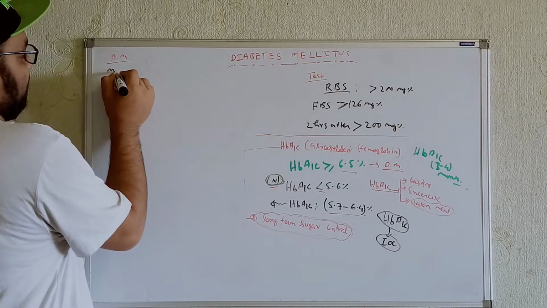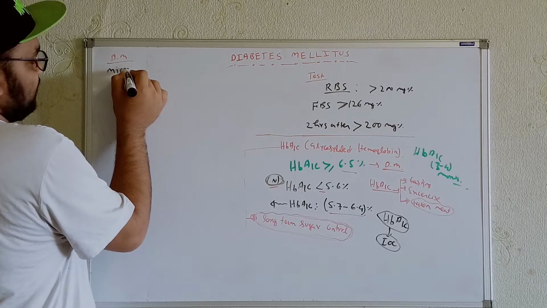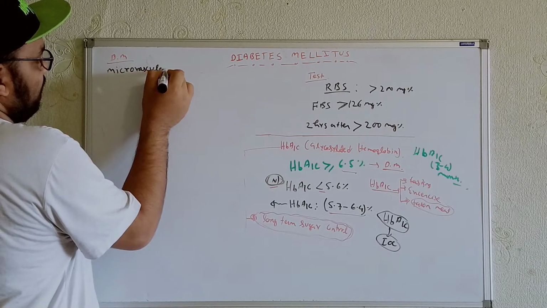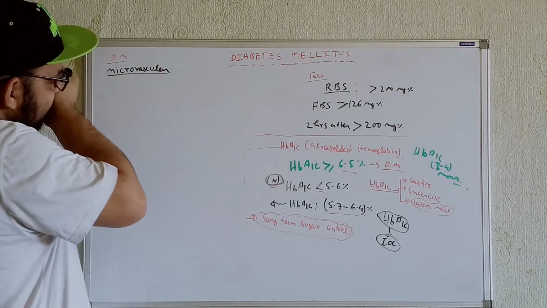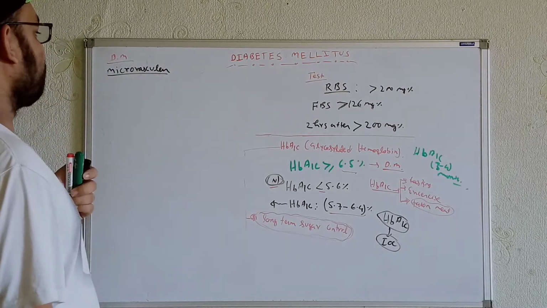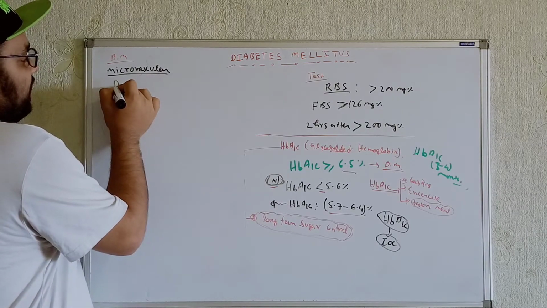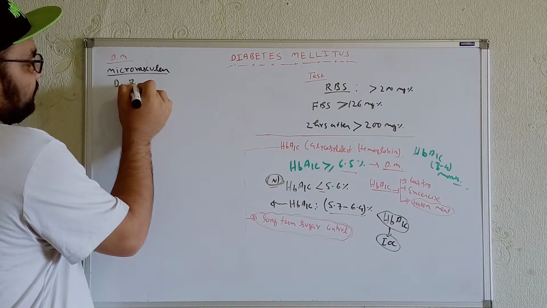Whenever somebody has diabetes mellitus, we can see problems as far as microvascular and macrovascular are concerned. In terms of the microvascular concerns, the first thing is that this individual has diabetic retinopathy.